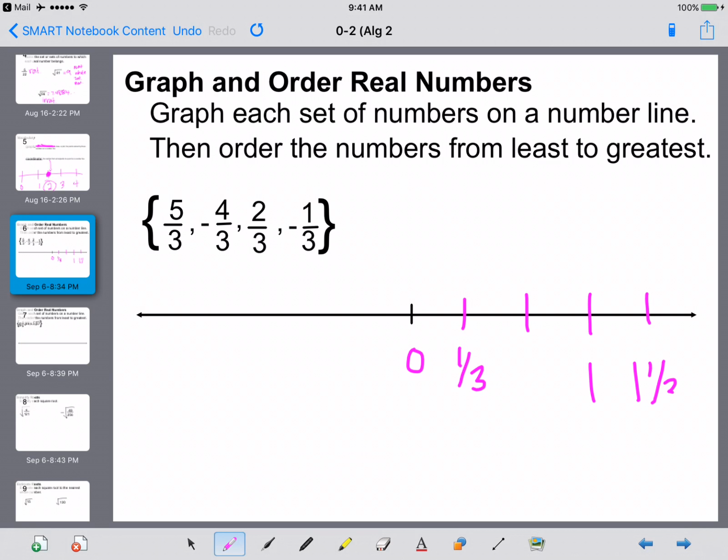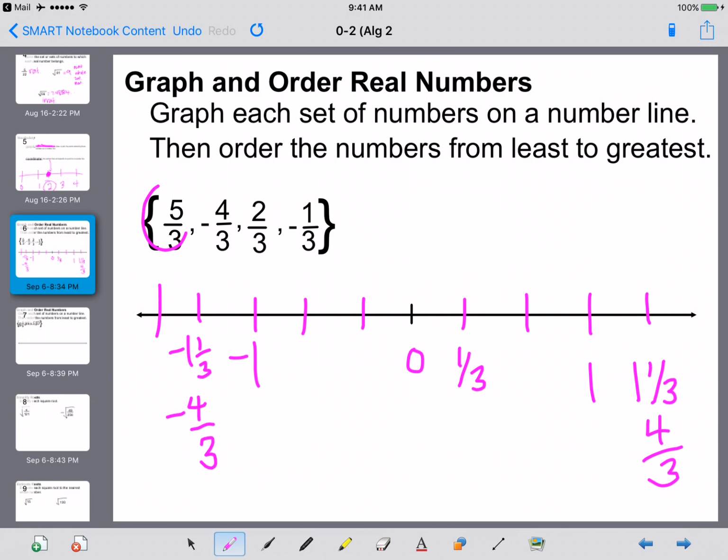1 1/3 then, which is also the same thing as 4/3. And then we'll go backwards the same. So we'll have -1/3, -2/3, -1, -1 1/3, which is -4/3, continuing on.